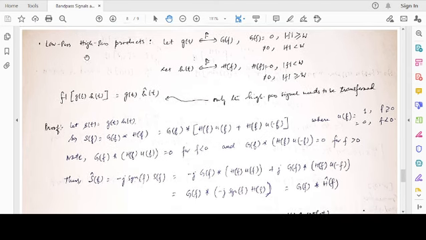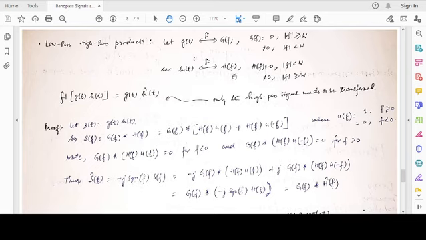So, low pass, high pass products. Consider g(t), whose Fourier transform is G(f). It's low pass in nature. That means G(f) is equal to 0 for mod f greater than or equal to W, and is non-zero for mod f less than W. That means it's a low pass signal with its frequency spectrum between minus W to plus W.